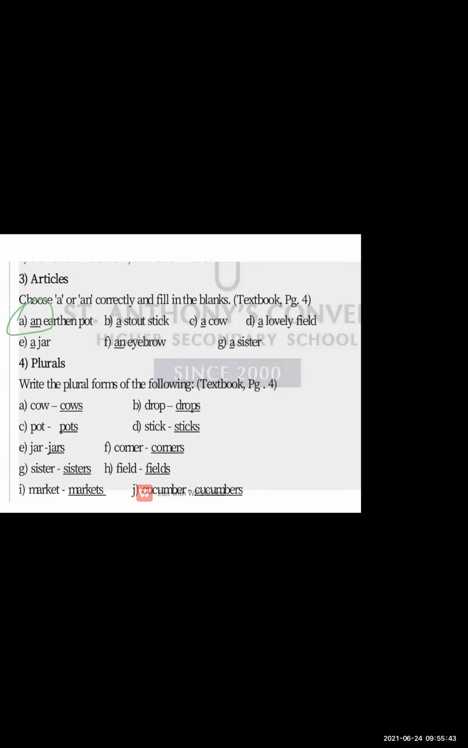Now, plurals. Everyone knows about the singular, and what is the plural. Plural: if you have so many things, so many people, so many animals, that is the plural. If you have one single thing, that is the singular. For example, I'm sharing a whiteboard with you. If I have only one pen, that is singular. If I have two pens, it will be plural.